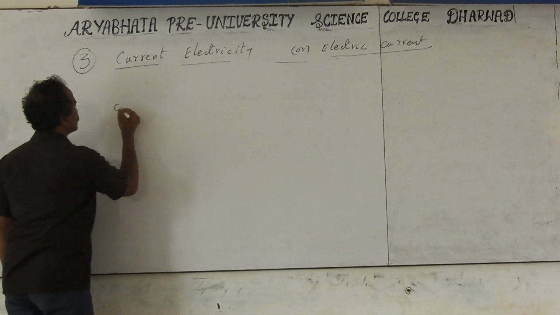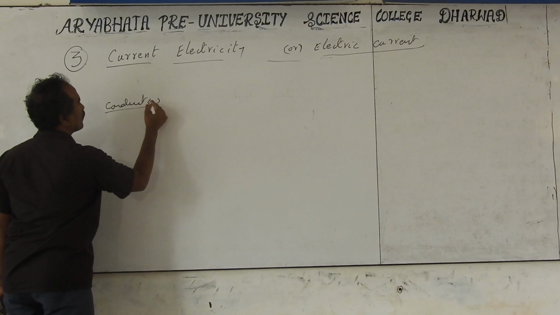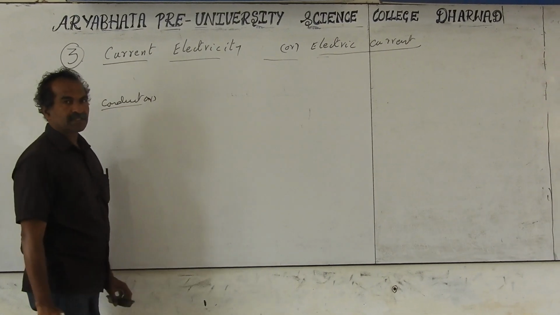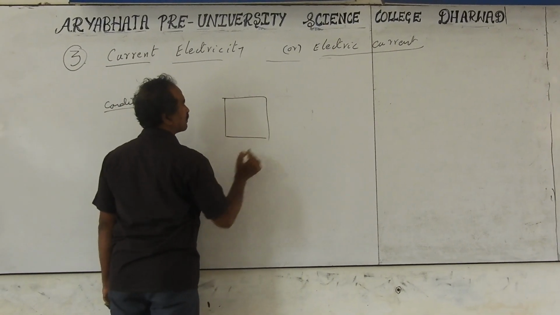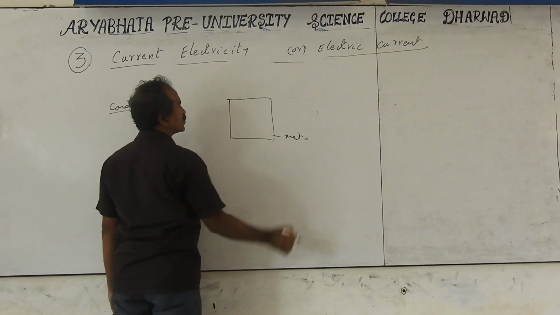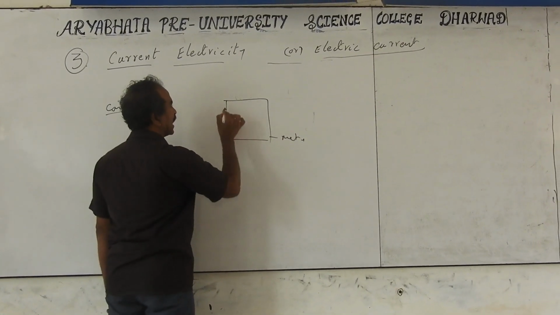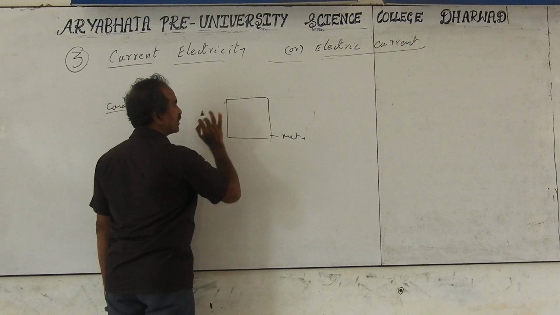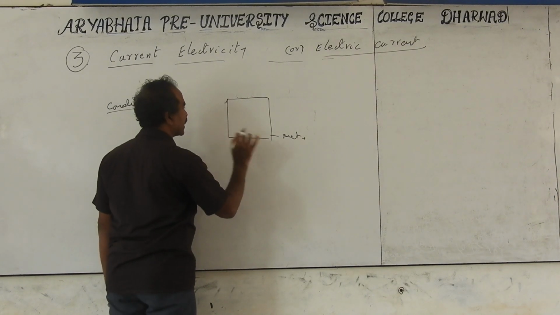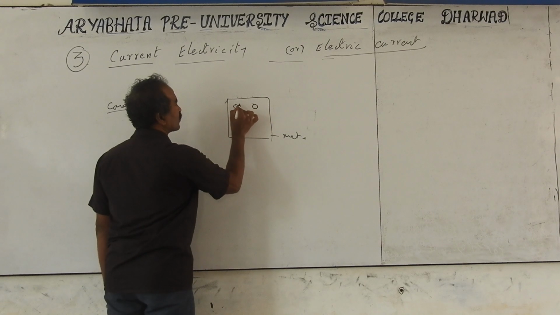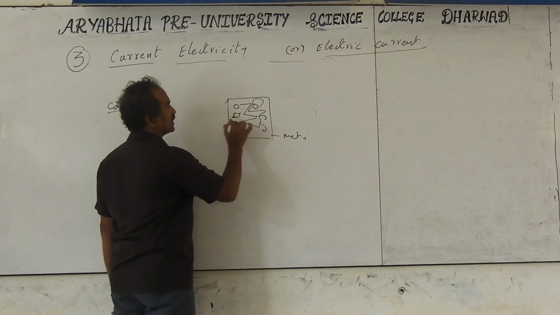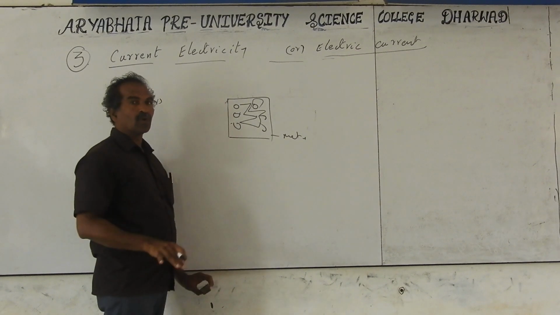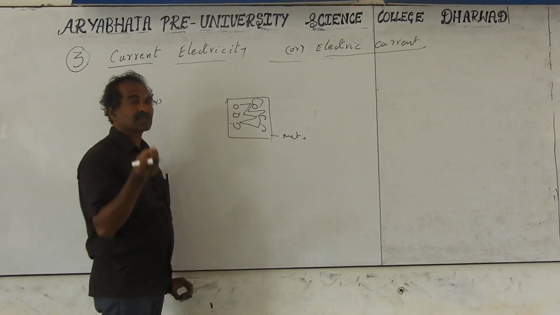In the case of conductors, electrons are loosely bound to the atoms and can move freely from one atom to another. If I take a metal plate, electrons move randomly from one atom to another, even without applying any battery potential or electric field. Millions of atoms are present in the metal plate, and the electrons move randomly on their own, just like the air molecules we discussed.